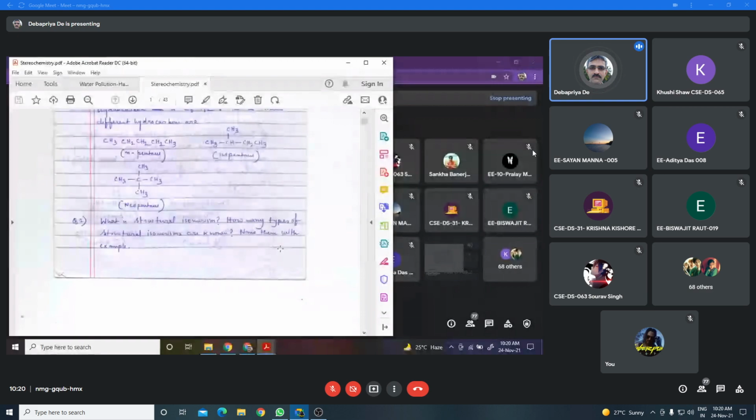The chemical compounds with identical molecular formula but different structural formula, different structural formula means the arrangement of the atoms in the molecule is somewhere different.